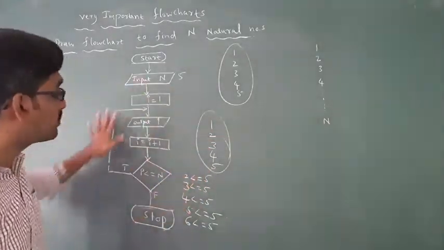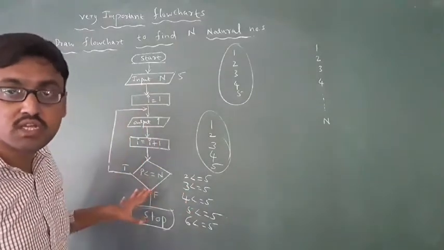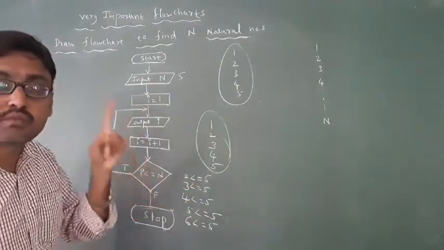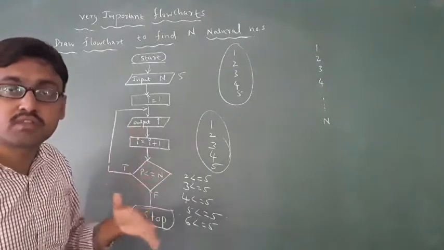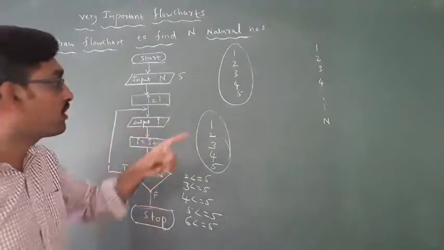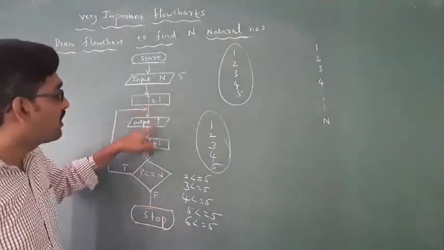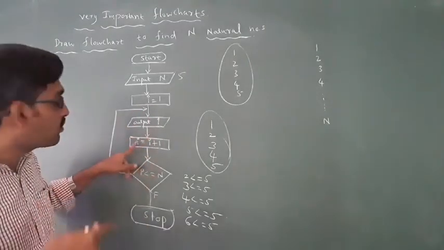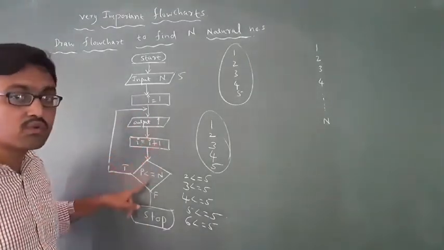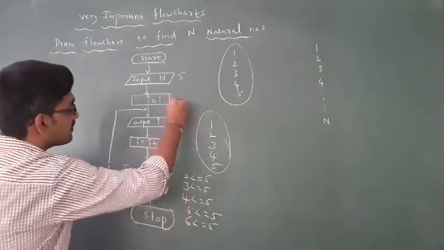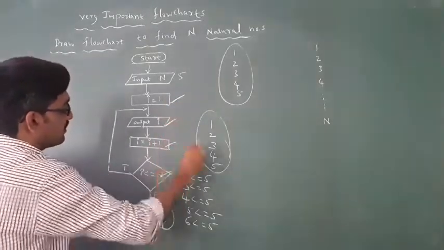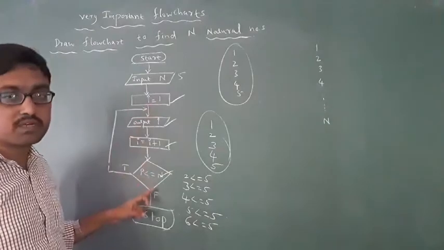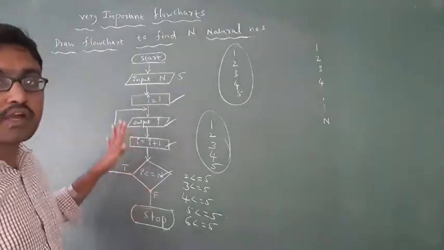Like this you have to give the instructions to the computer. To remember this: always natural numbers start with 1, then output I. Then for incrementing you have to use I equal to I plus 1. Then you have to know the condition. These four statements you have to remember. For this you will get 5 marks.